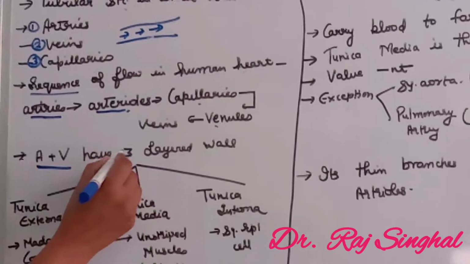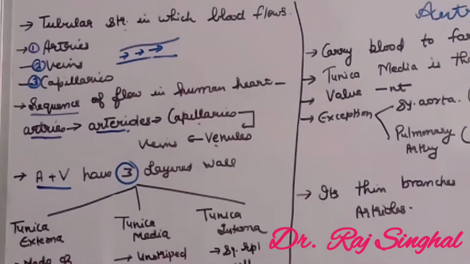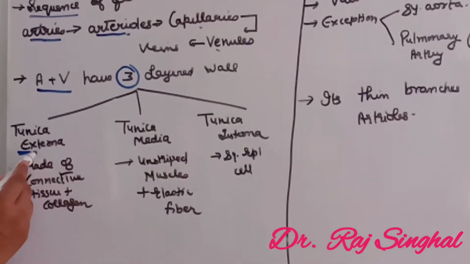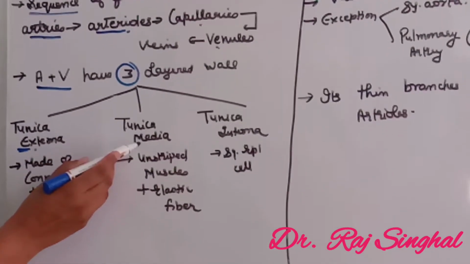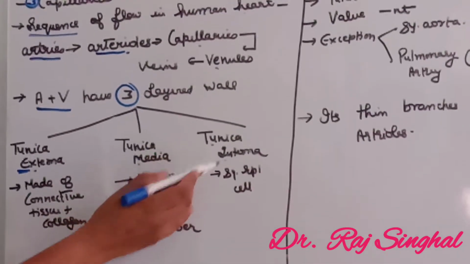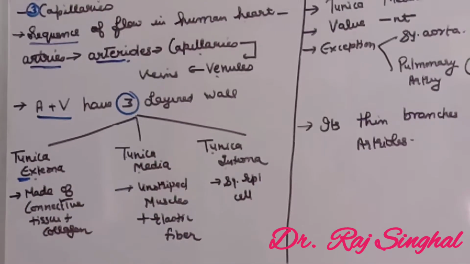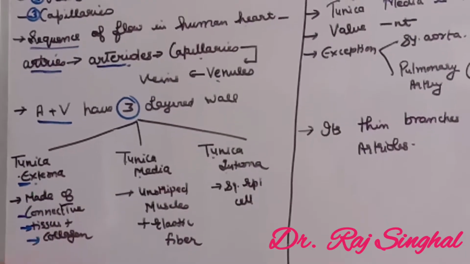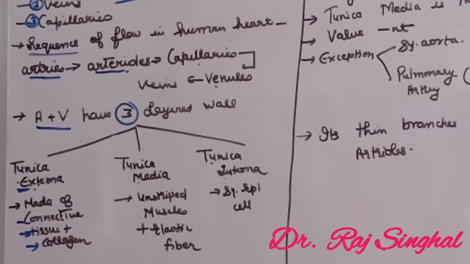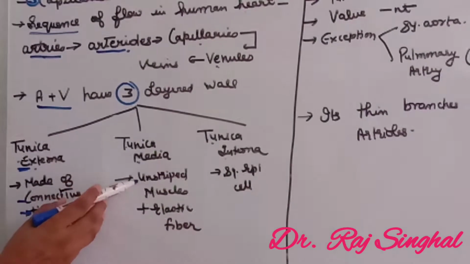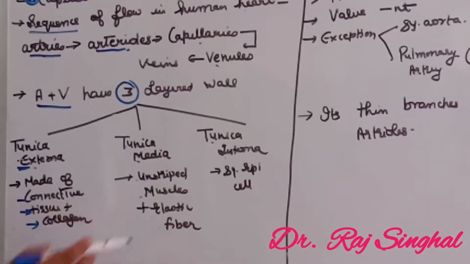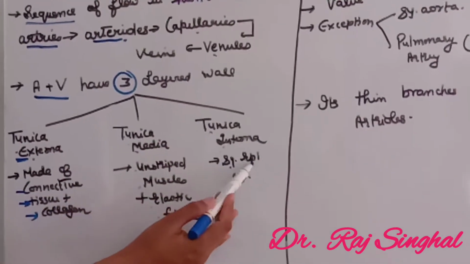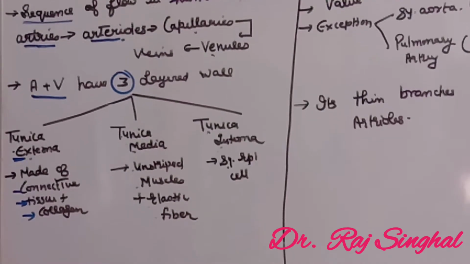Arteries and veins both have a three-layered wall. The outermost is tunica externa, the middle is tunica media, and the innermost layer is tunica interna. Tunica externa is made up of connective tissue and collagen fiber, whereas tunica media is made up of unstriped muscles and elastic fiber. Tunica interna is made up of squamous epithelial cells.